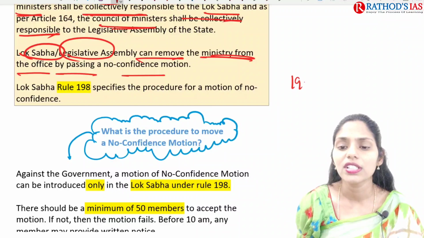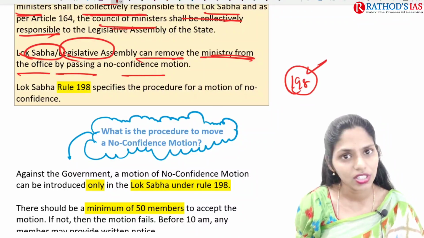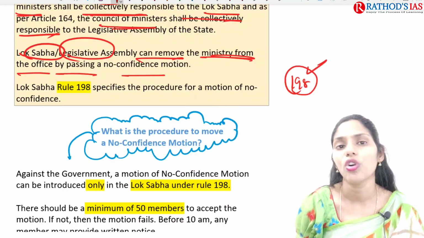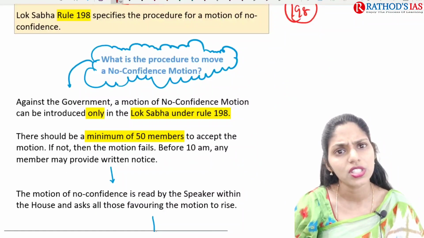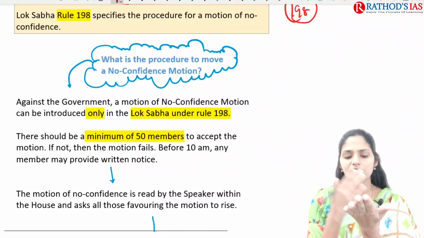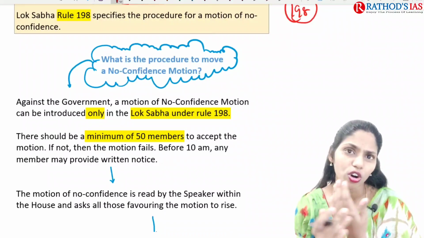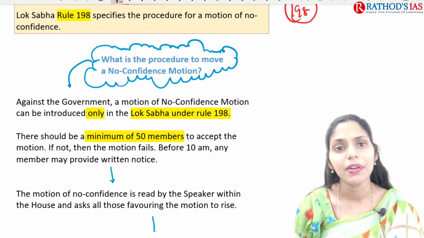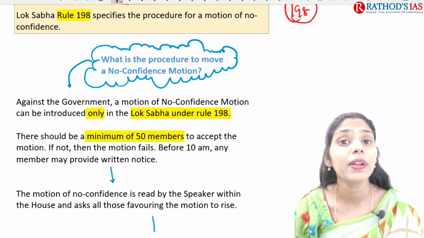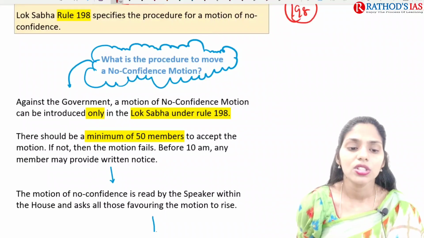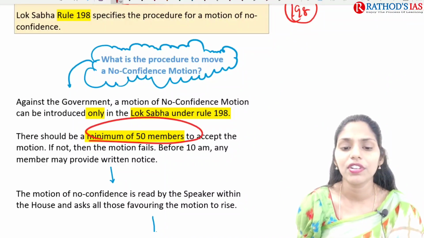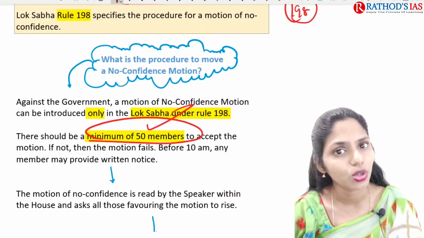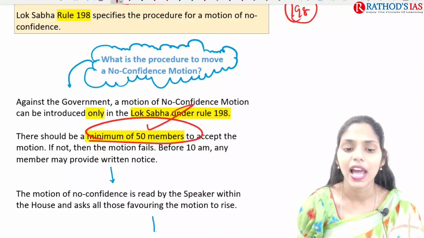And in the rules, Rule 198 mainly specifies the procedure for the motion of no confidence. So what is the procedure for this no confidence motion? For example, if anyone wants to move this no confidence motion against the government, it can be introduced only in the Lok Sabha, it cannot be introduced in the Rajya Sabha. It should have a minimum of 50 members accepting the motion, and if these 50 members do not accept it, it will come under lapse.